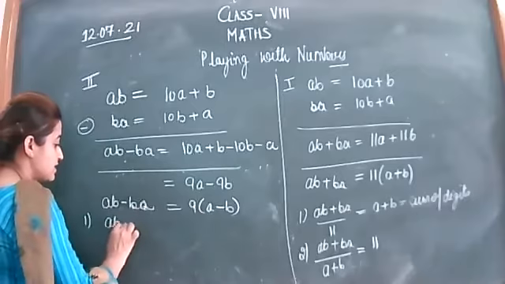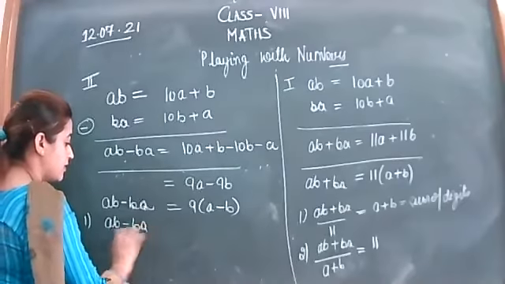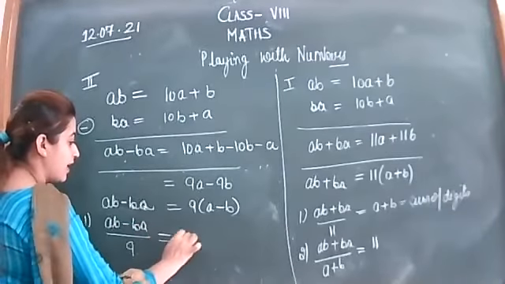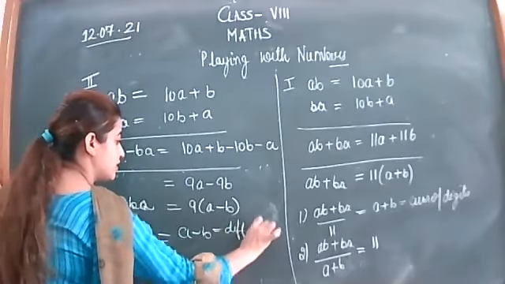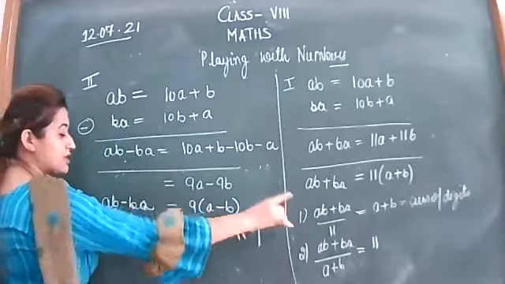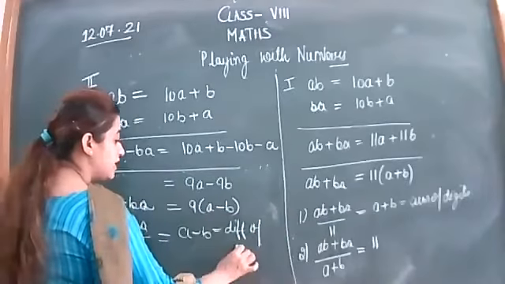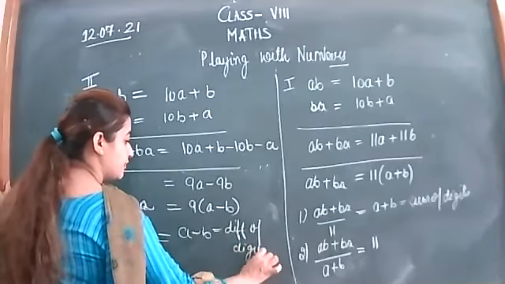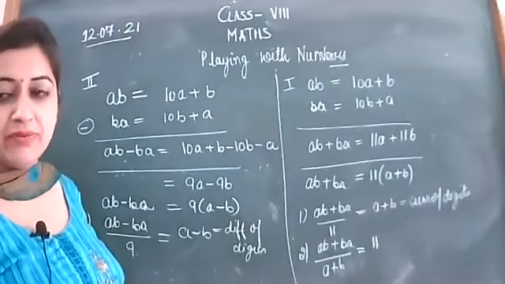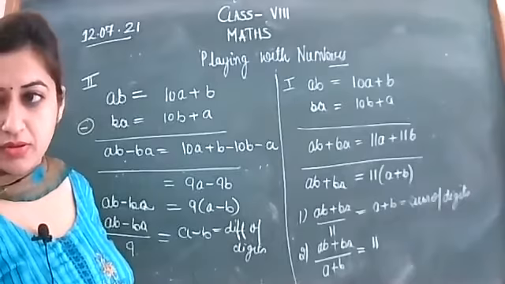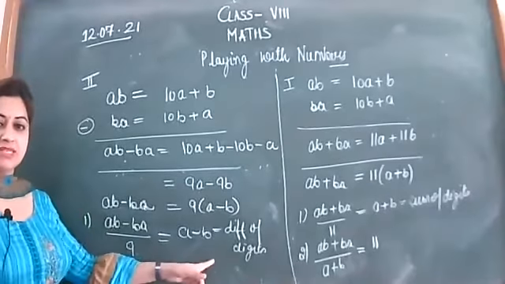Then the answer is the difference of the two-digit numbers. Then if you divide it by 9, the answer is the difference of digits. In addition, you have the sum of digits, where you will get the difference of digits. One important thing is missing here. Can you tell me?